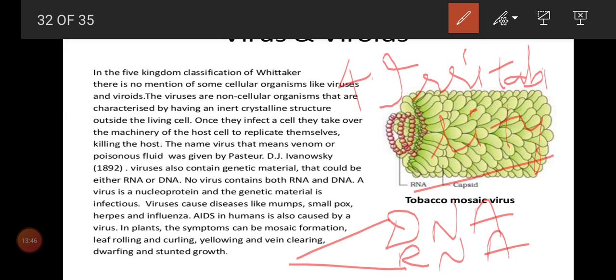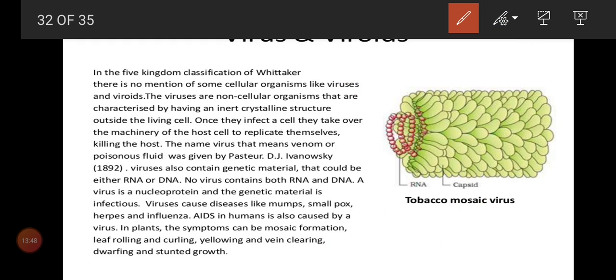Now let's move to what is given in your NCERT. What is given in your NCERT? The first point, we will underline. In the Whittaker five kingdom classification, there is no mention of acellular organisms like viruses and viroids. Here we should not call them cellular organisms, because of the presence of RNA or DNA, viruses are acellular organisms. So here the A is missing, children.